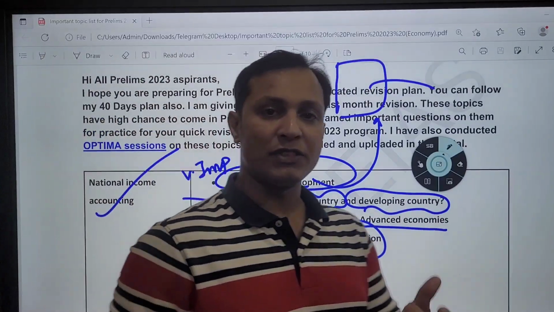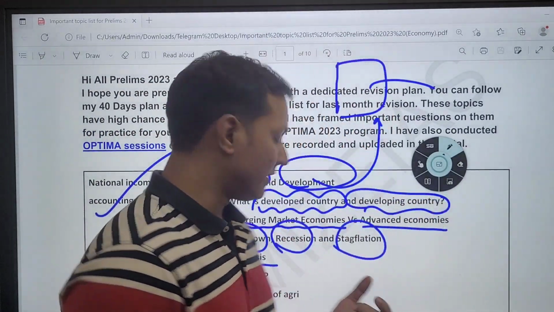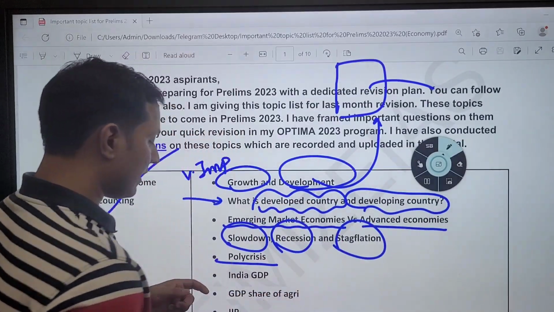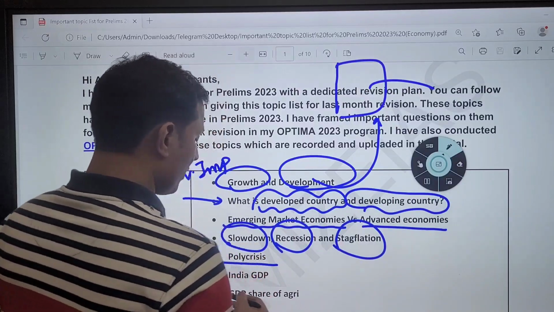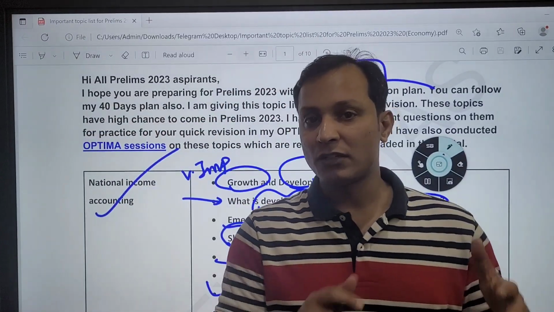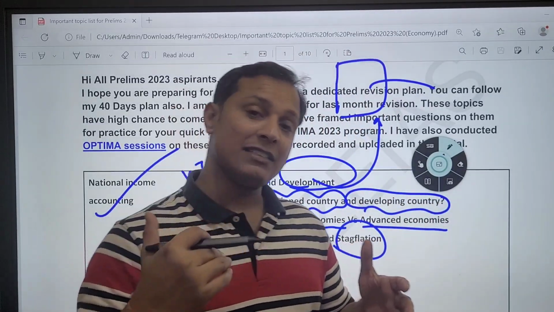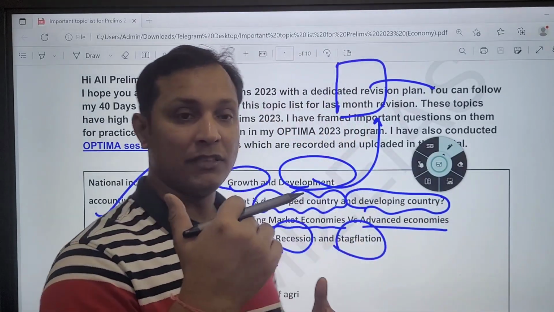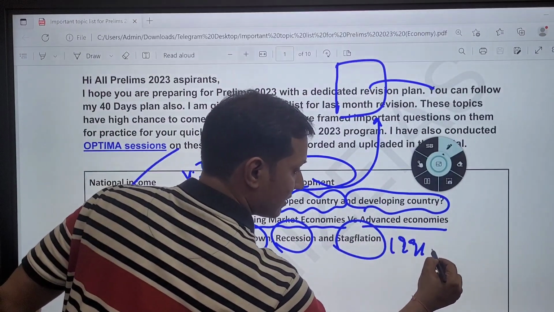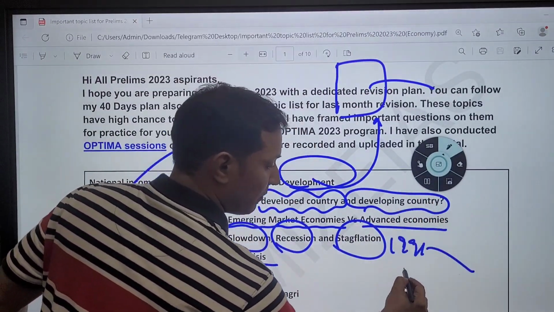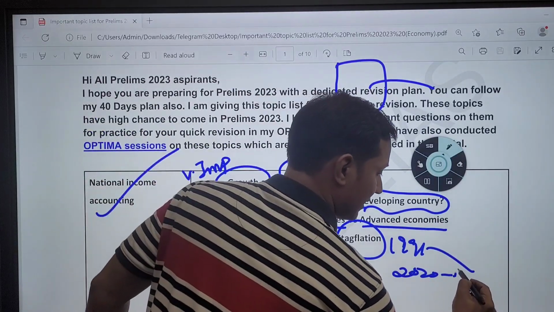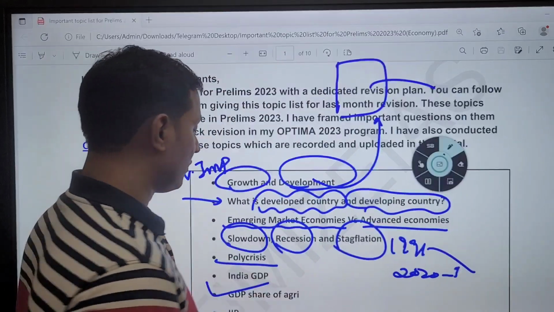Okay, guys, the next topic is topic of polycrisis. Guys, this is a new term which has been coined, which basically means multiple crises at single time is called polycrisis. Then guys, question can come on GDP share of agriculture. Guys, during the corona period, agriculture share increased in our GDP. From 1991 agriculture share was declining, but after 2020, after the corona, agriculture share increased. So this can be a topic of question.